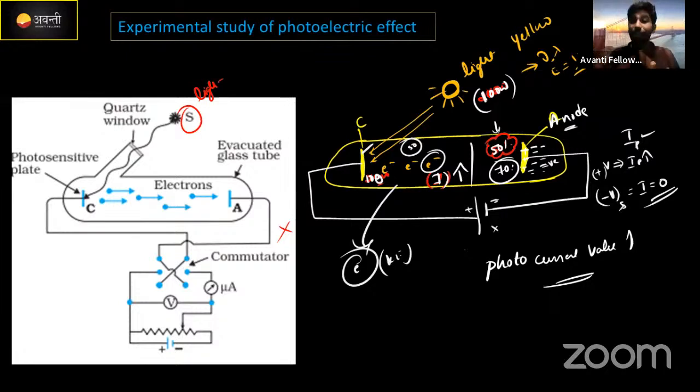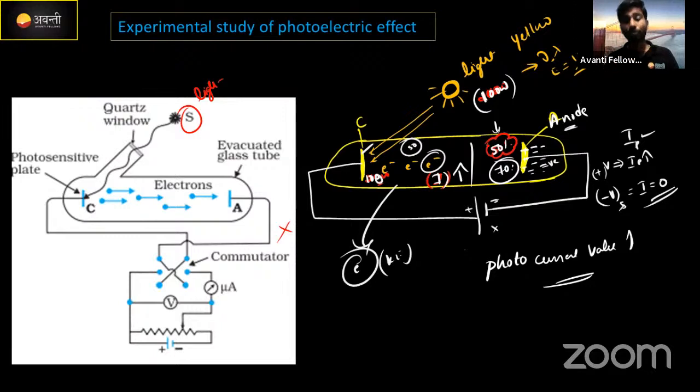Okay guys, this is all about the photoelectric effect. Even without applying any potential, we generated electrons, right? During that time the electrons are moving, which means current is generated; we call that the photocurrent. When we connected a positive potential, the photocurrent value increases because the anode is more positively charged. Now when the potential is reversed, the anode is more negatively charged.